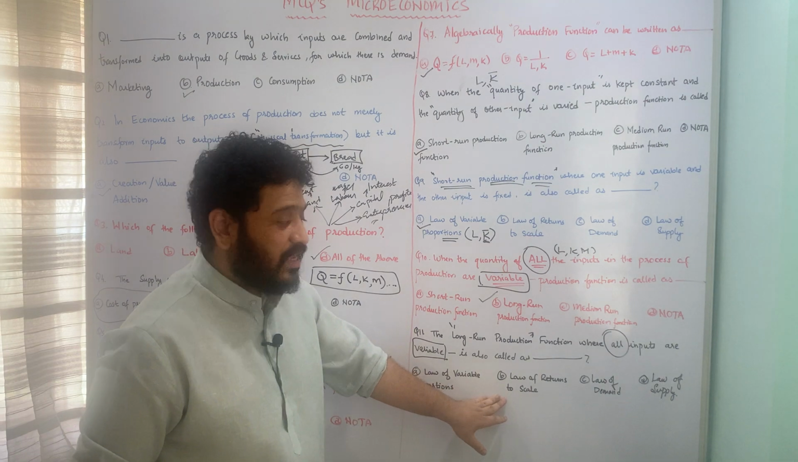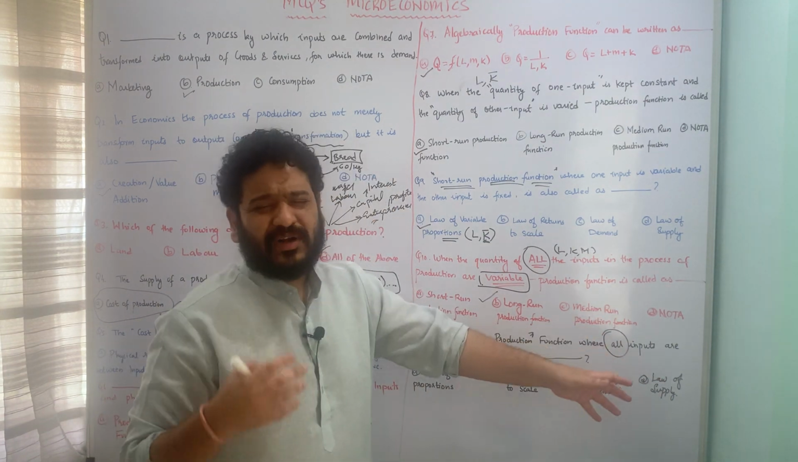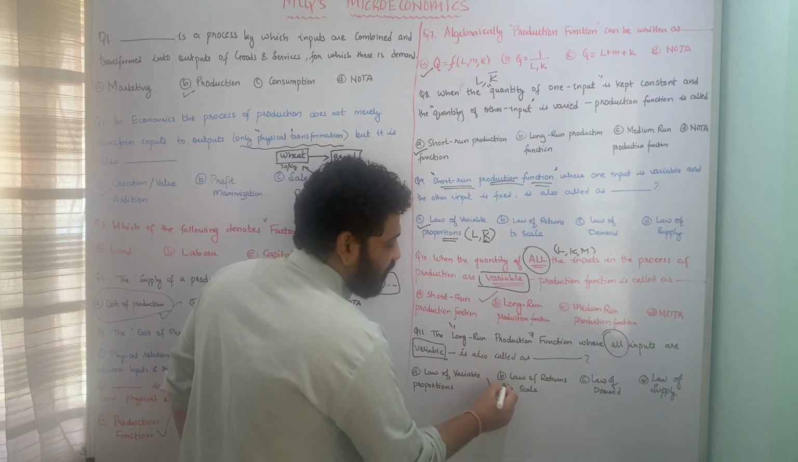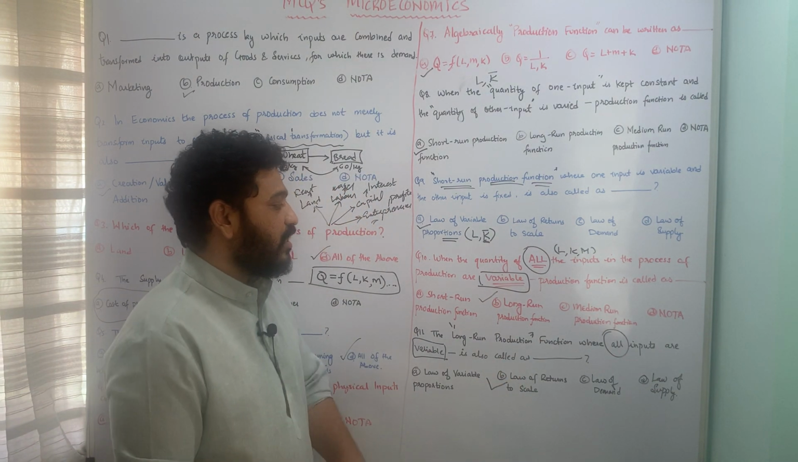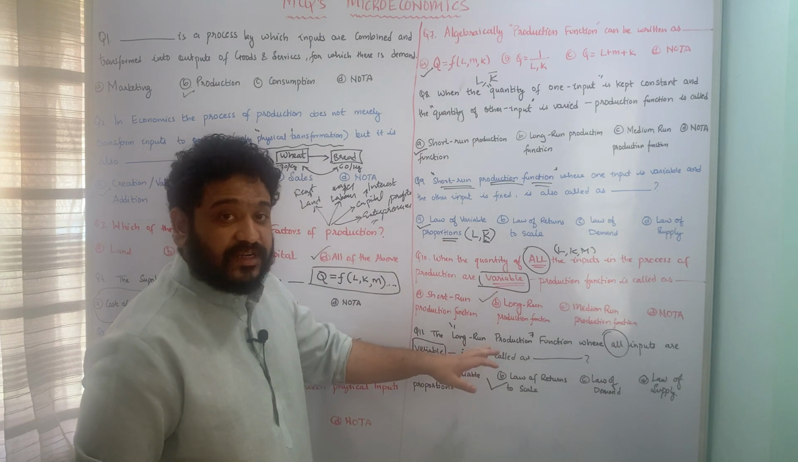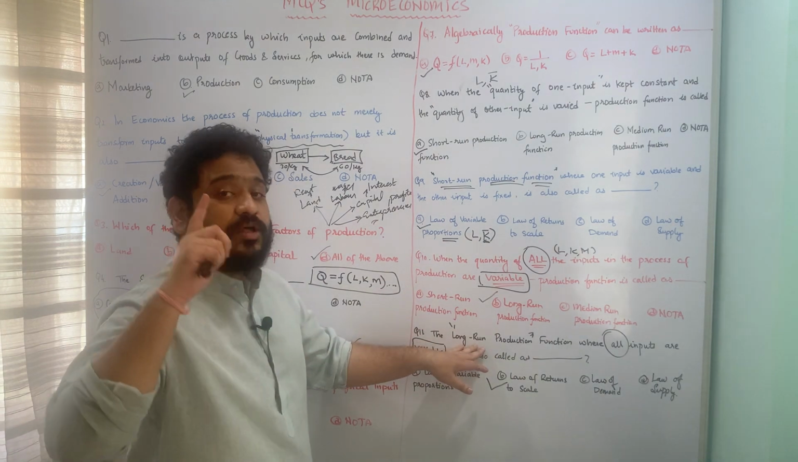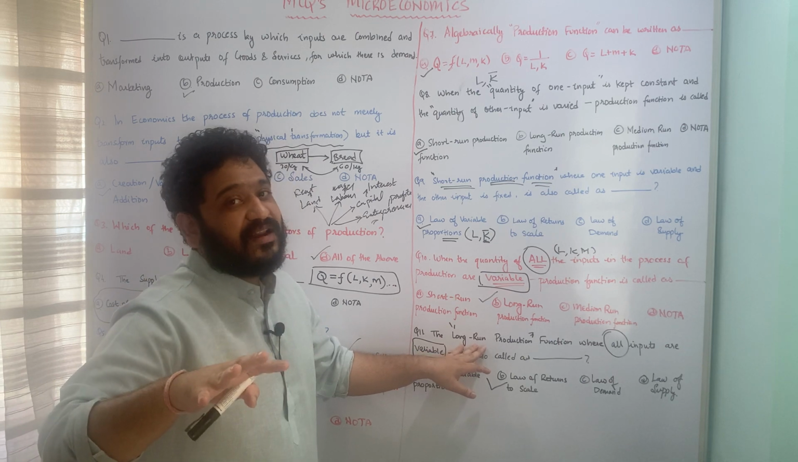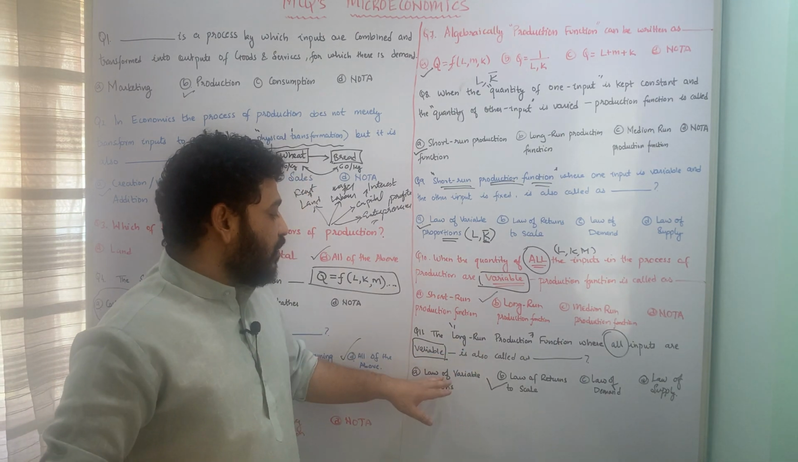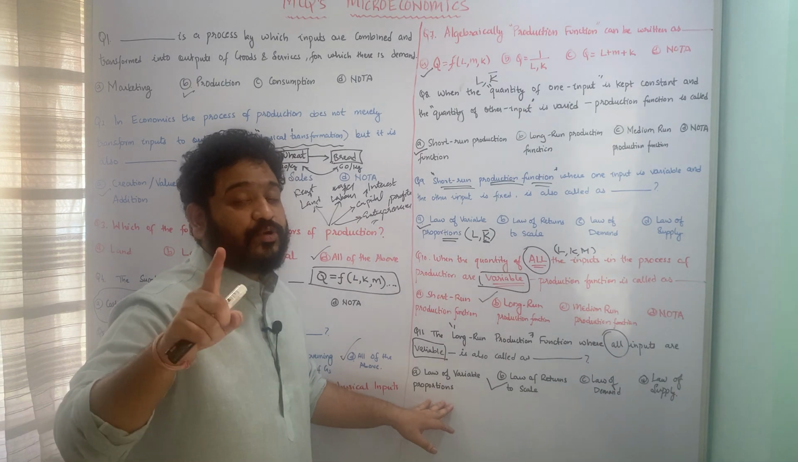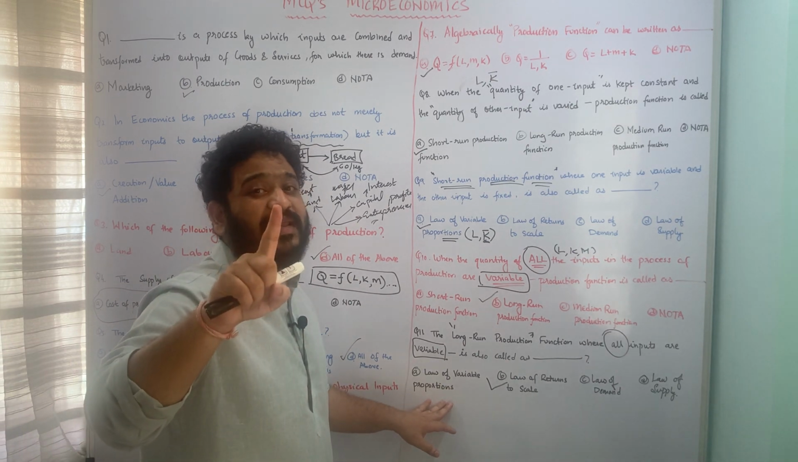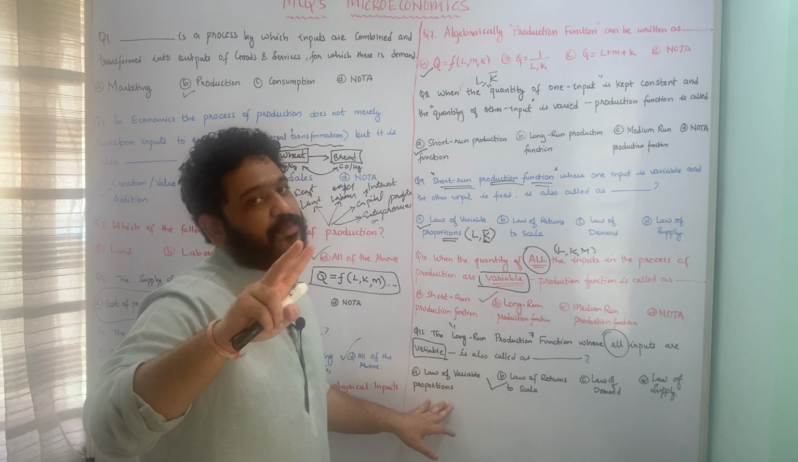Law of returns to scale, law of demand, law of supply. We know what the law of demand and supply are. Both the options are obsolete. So the correct answer is the law of returns to scale. The law of returns to scale is talking about the long run production function, and it means that all the inputs are variable. On the contrary, the law of variable proportions is looking at the short run production function, wherein one input is variable and the other input is fixed in the process of production.